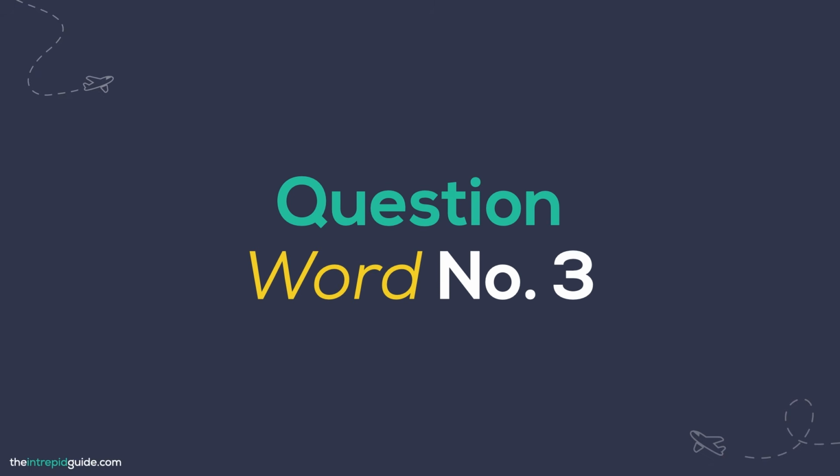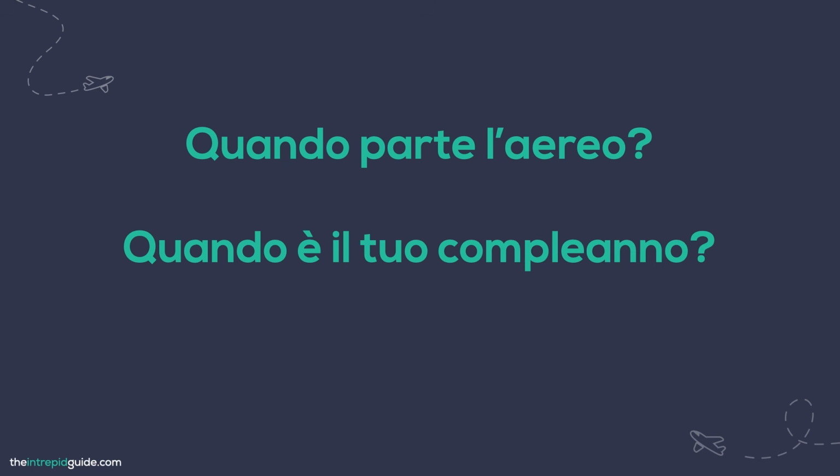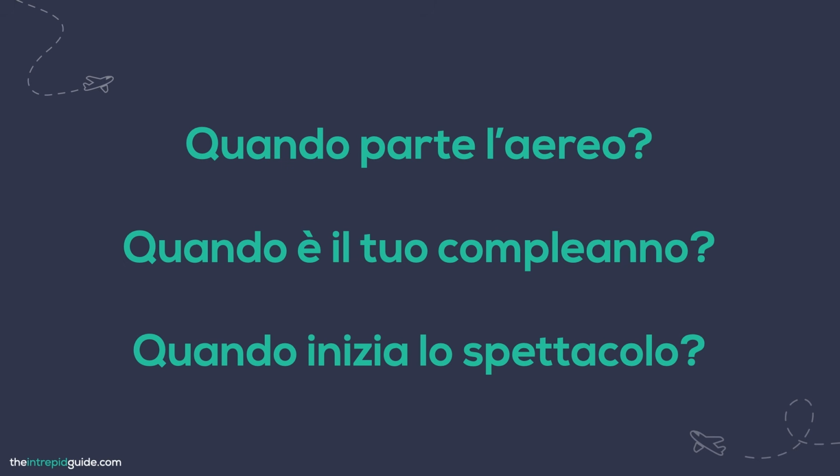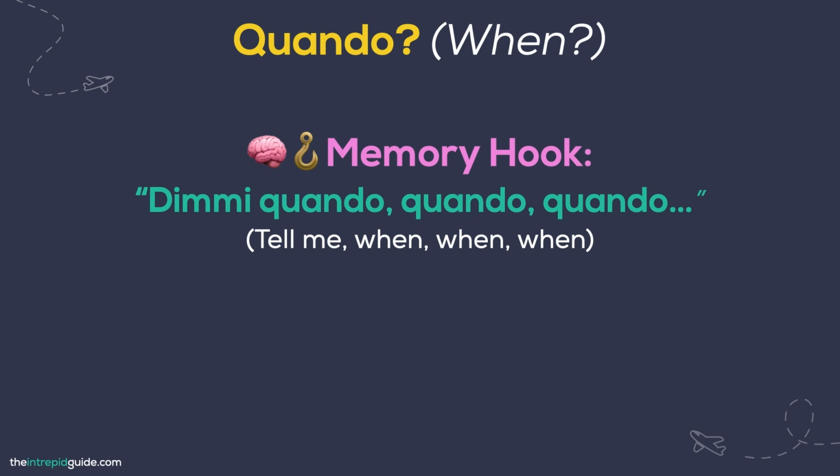Let's move on to the third question word, which is used whenever your question is about a time, a date, or a moment, just like in these examples. Quando parte l'aereo? Quando è il tuo compleanno? Quando inizia lo spettacolo? Can you spot it? To remember this question word, just sing the famous Italian song that says this word 3 times in a row. Dimmi quando, quando, quando, which literally translates to tell me when. That is the answer. Quando in Italian means when.